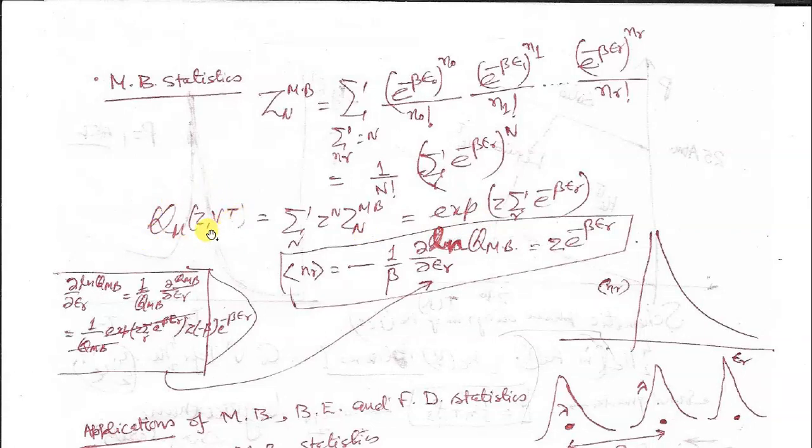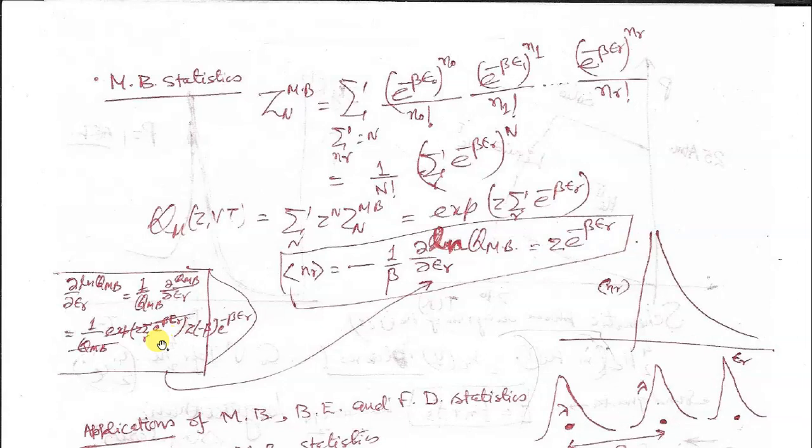This you can use to get the average occupancy of the rth state, where energy is epsilon r, at any temperature T. So differentiating this, you will get this term, 1 upon q MB. See, we are differentiating the log of q MB, so you will have the first term, that is 1 upon q MB, then differentiating this exponential term will give you the exponential function.